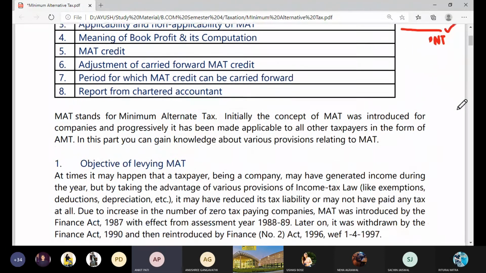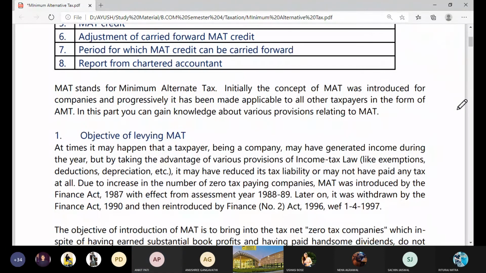We'll study this part. You just write in your copy the first part what I'm saying. Don't copy from this part. You just write: MAT stands for minimum alternative tax.